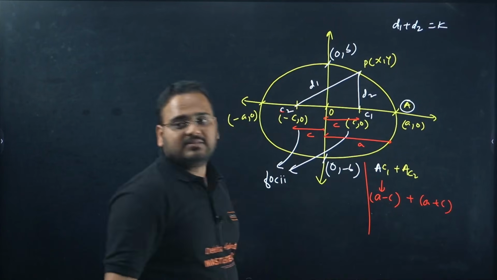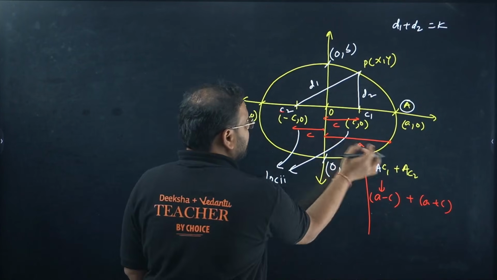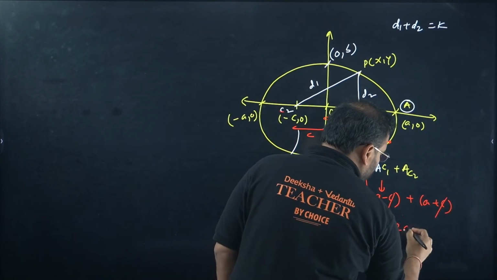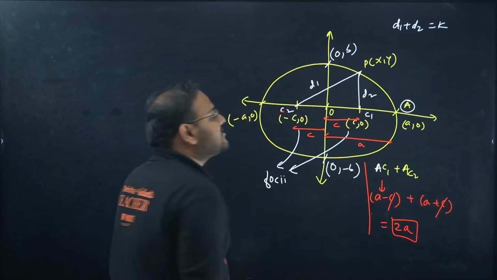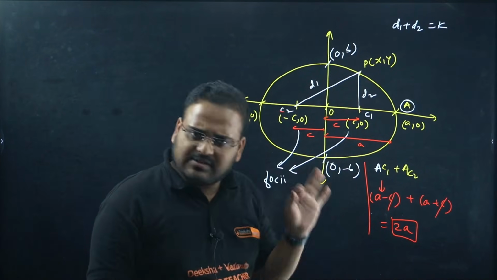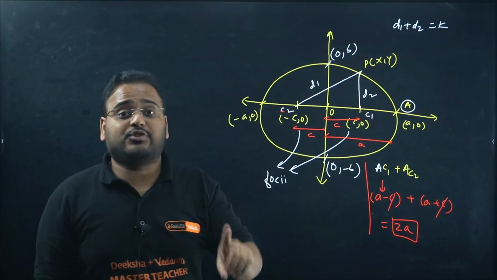Making sense? This C over here plus this A becomes A plus C. C and C is cancelled. I am getting this value as 2A. So basically, distance of all these points, this 2A is a fixed value or not? It's a fixed value because A is given in the question.